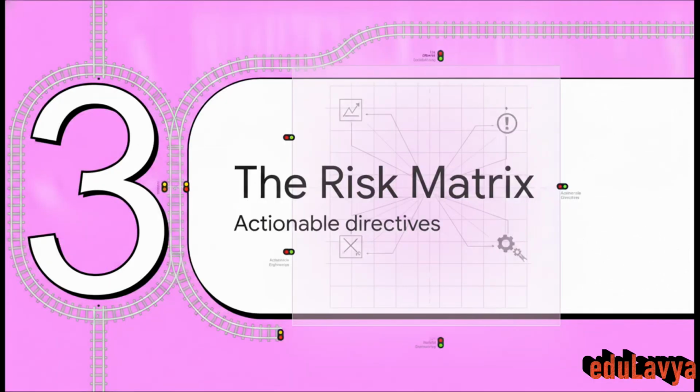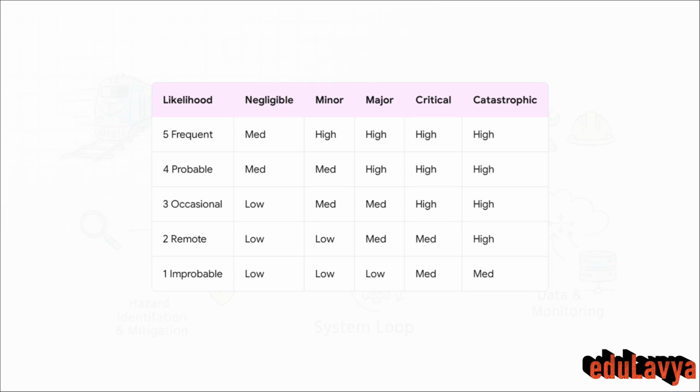Section 3. Building the risk matrix. So by plotting our 1 to 5 likelihood against our 1 to 5 severity, we build what's known as the risk matrix. This table classifies risk into 3 distinct zones. The red zone is intolerable. If an activity falls here, it's simply not permitted, period. The yellow zone is tolerable, meaning we can operate, but we absolutely must actively reduce the risk down to ALARP. And the green zone is negligible or low risk, where we basically just maintain our current controls.